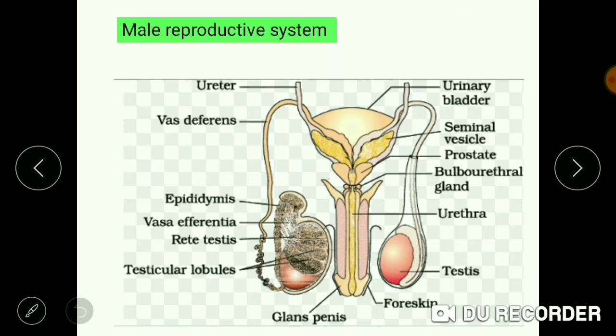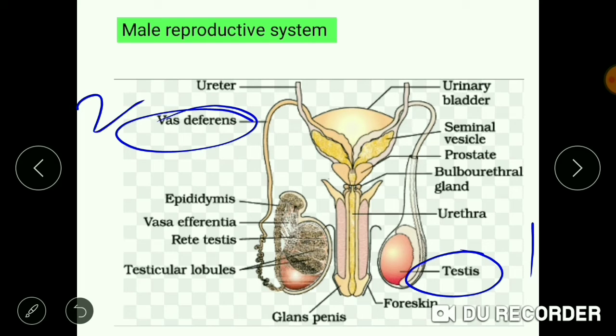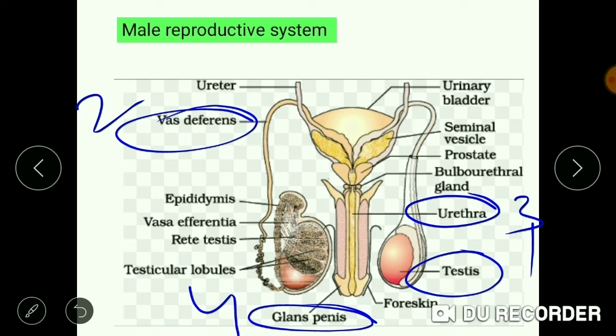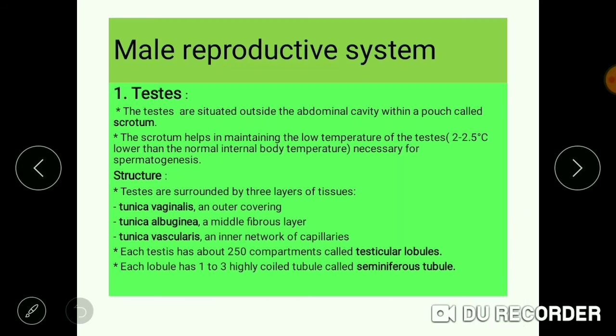Now we move on to the male reproductive system. There are four major parts of the male reproductive system. The first one is the testis, second is the vas deferens, third is the urethra, and the fourth is the penis. We'll start with the testis first. There is a pair of testes in human males, and these are present outside the abdominal cavity within a pouch known as the scrotum.